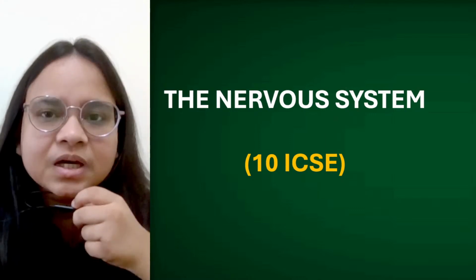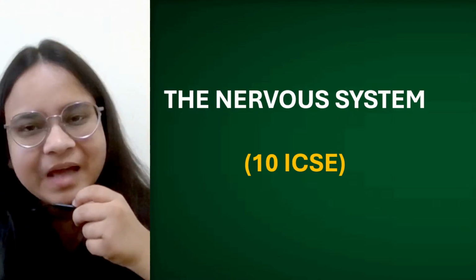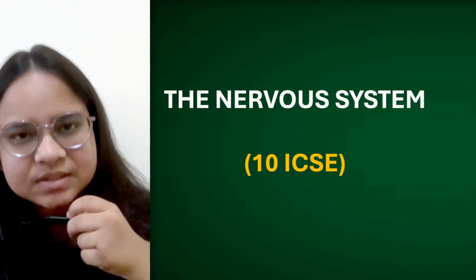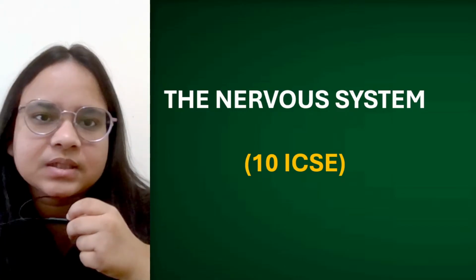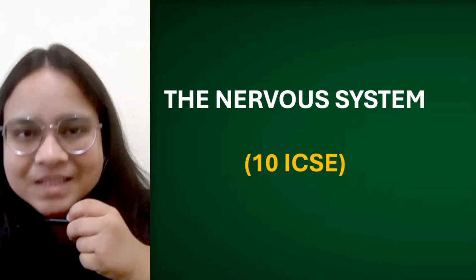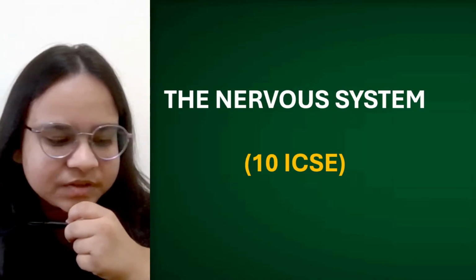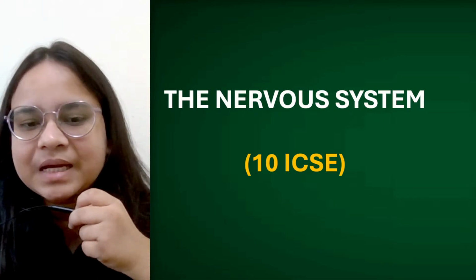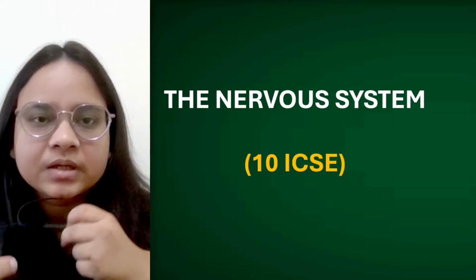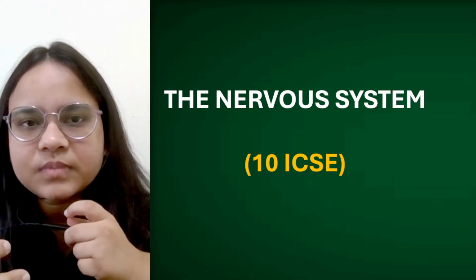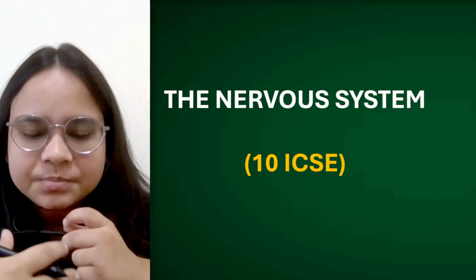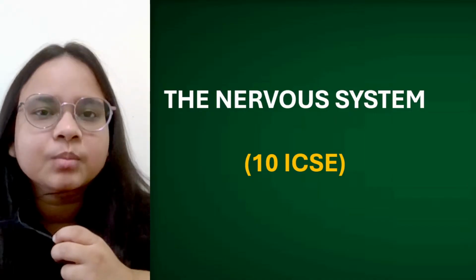So what is the nervous system? In our human body we have different kinds of systems: circulatory system, excretory system, reproductive system, digestive system. All these systems are the systems which help in the survival of a human body.